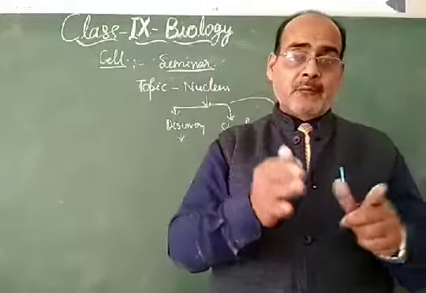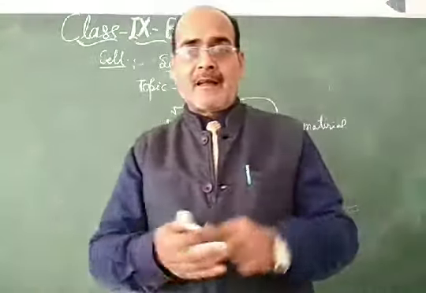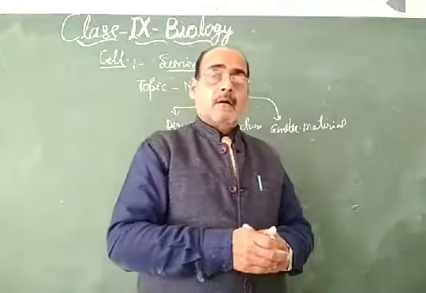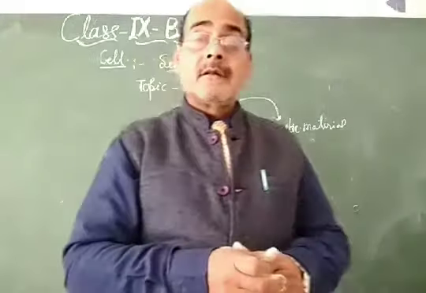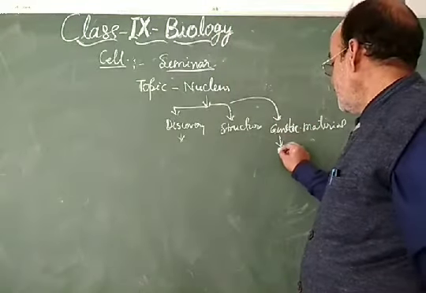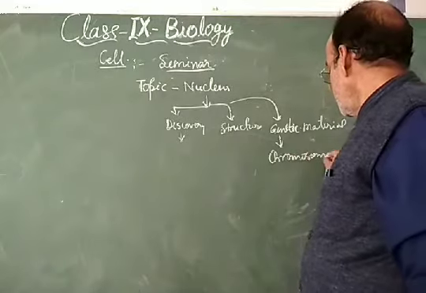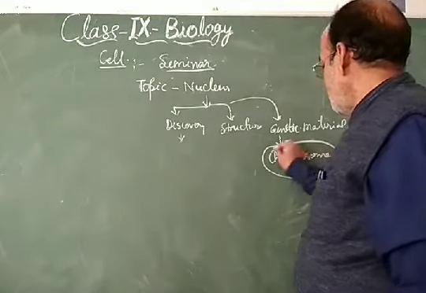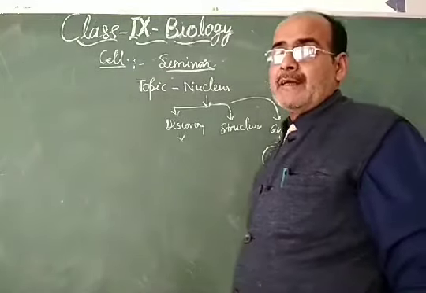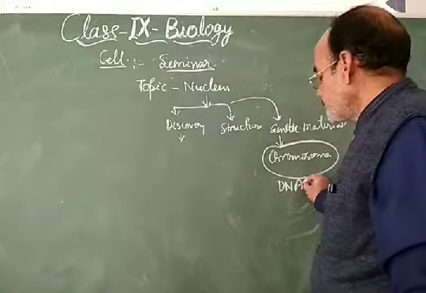Inside the nucleus, apart from the nucleoplasm, which has some organic and inorganic material, there are the genetic materials called chromosomes.